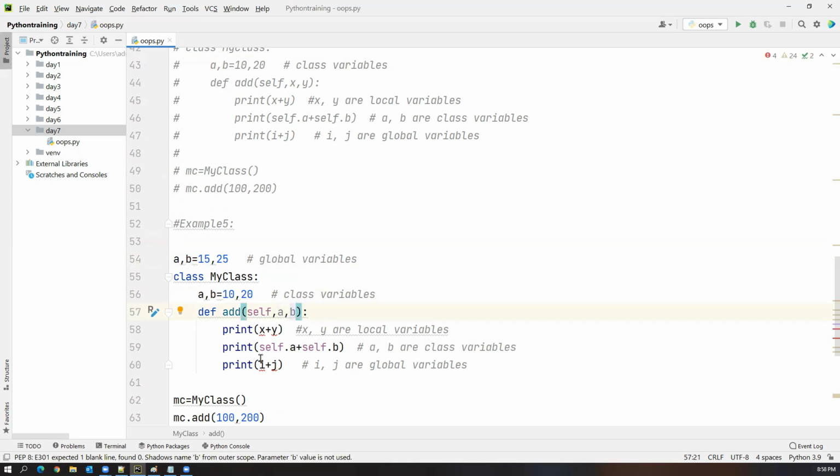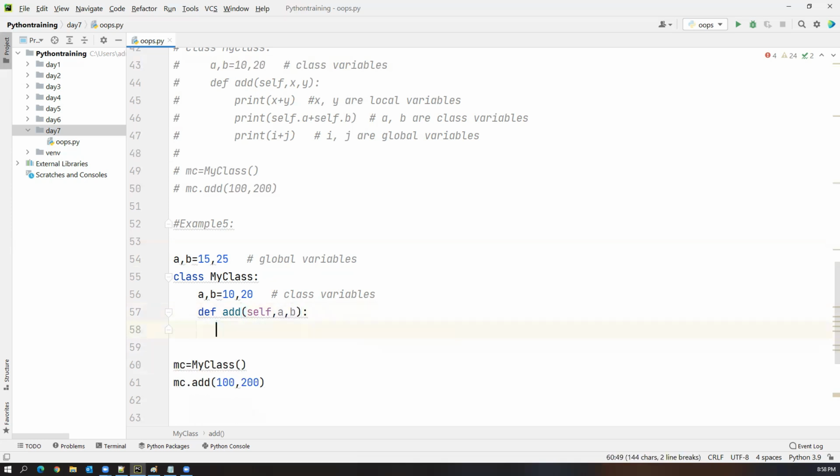So observe this carefully. I'm just removing this stuff. So the global variable names are A comma B, and the class variable names are also A comma B, and the local variable names are also A comma B.